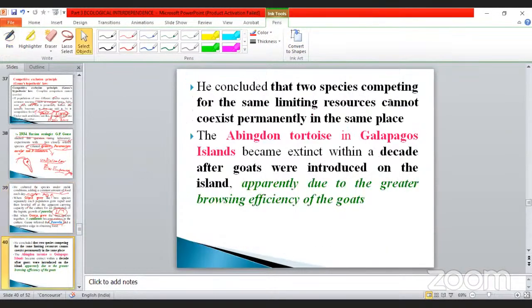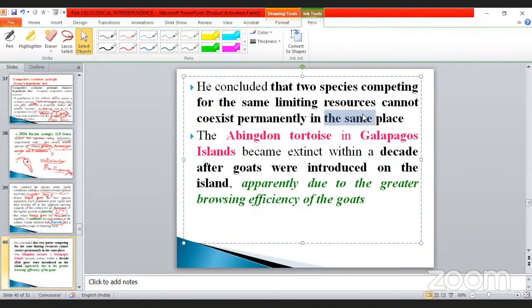He concluded that two species competing for the same limiting resources cannot coexist permanently in the same place. Suppose both are living together, what happened? One species becomes dominant, and the other is present as it is, but they do not coexist permanently. The Abingdon tortoise in the Galapagos Islands became extinct within a decade after goats were introduced on the island, apparently due to the greater browsing efficiency of the goats. So it is also another example.